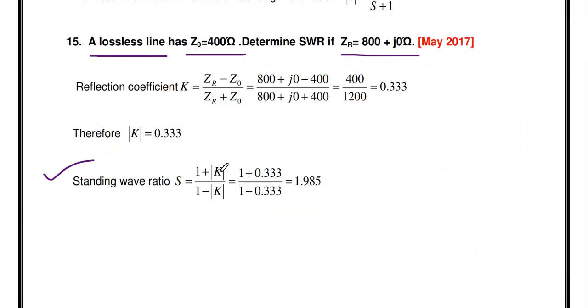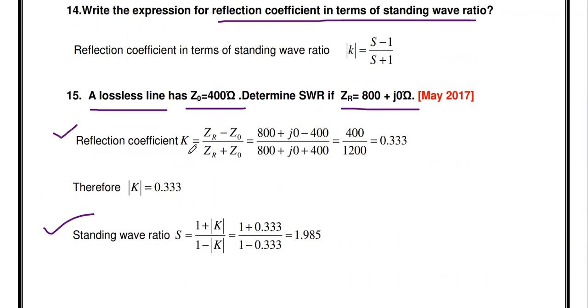SWR equal to 1 plus modulus K divided by 1 minus modulus K. So first we have to determine the K value. The reflection coefficient K equal to ZR minus Z0 by ZR plus Z0. So you substitute ZR value and Z0 value. ZR is 800 plus J0, that is the imaginary part 0, minus 400 divided by 800 plus 400. So 400 by 1200. So the answer is 0.333.